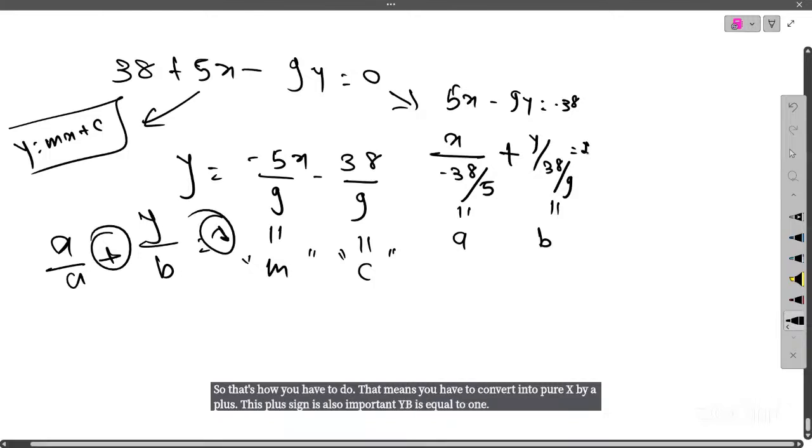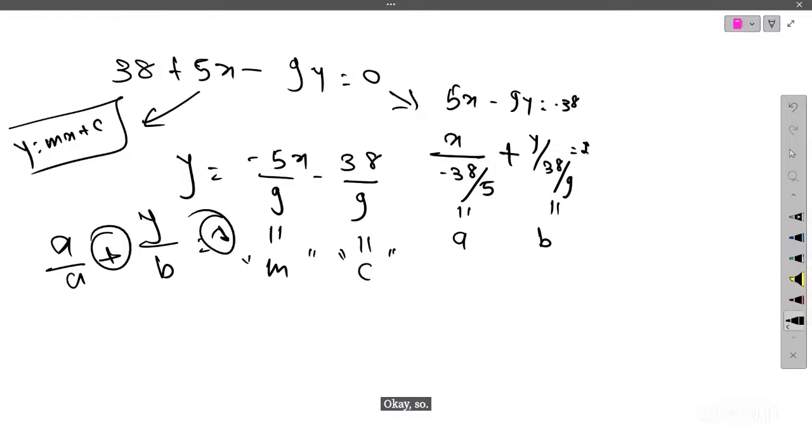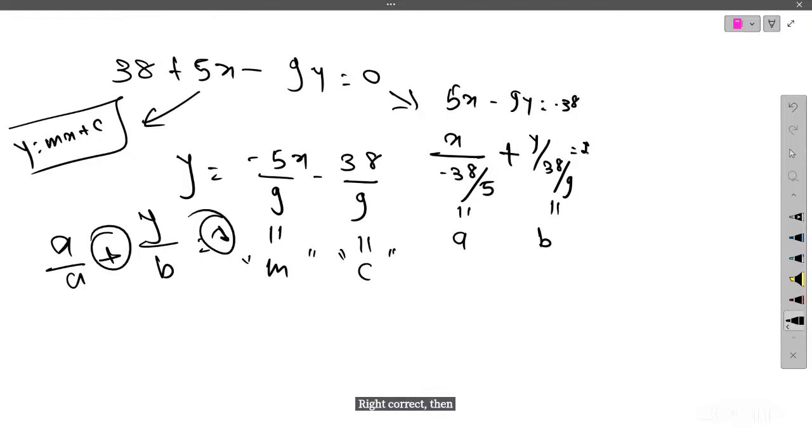Then after that, you have to compare the quantity. Whatever they ask, we try to put in the form of the intercept or the slope-intercept form, anything like that, and then we solve. Right, correct. Then compare, and whatever they ask, give the value. Okay. Thank you.